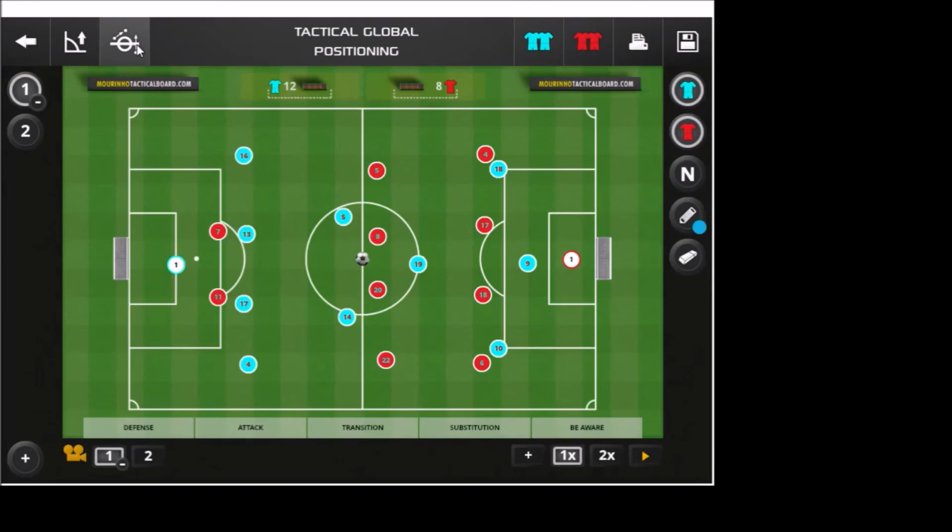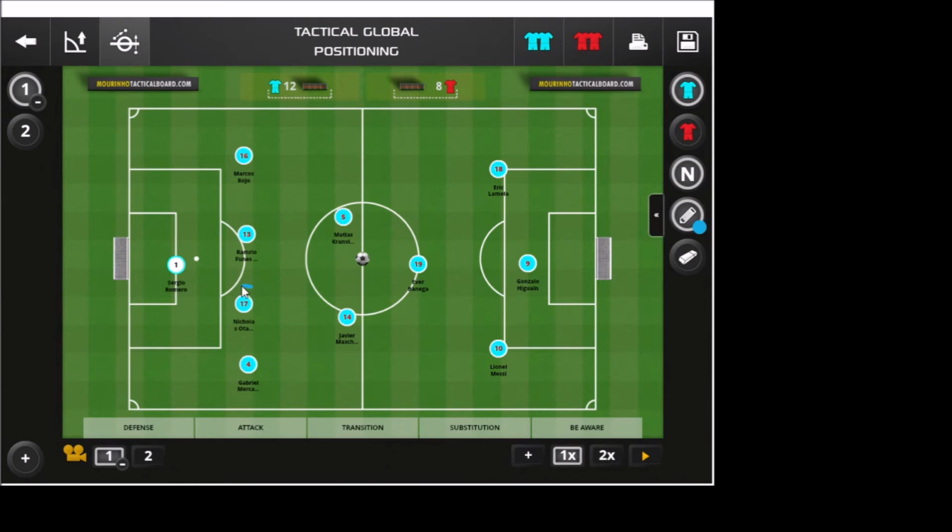So let's take a look at both teams and how they line up. So as you can see, on the tactical board, we have a nice groovy layout about how the players are going to play. As you can see, let's take a look at the Argentinian lineup separately. Add the names in there. This is 4-3-3. The back four, Mercado will be responsible for running up and down the wings. Marcos Rojo as well. Where I believe will be essential will be these two areas here, which is Nicolas Otamendi. He will be basically responsible for moving forward.